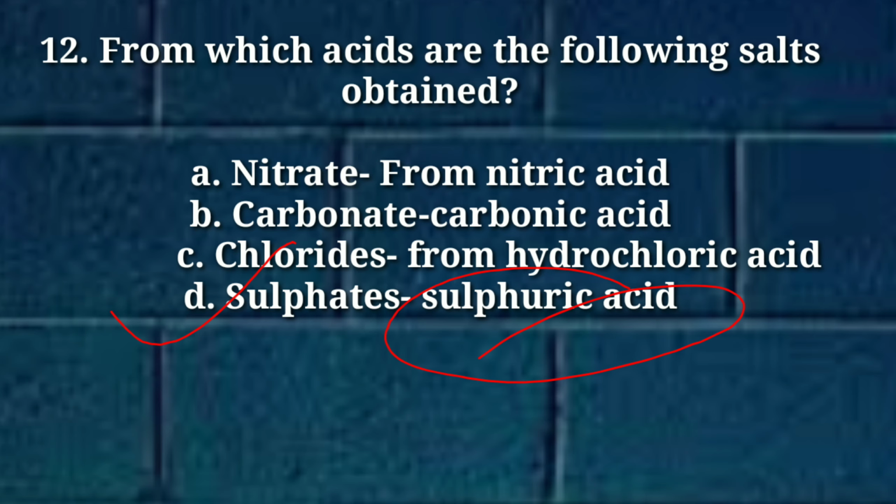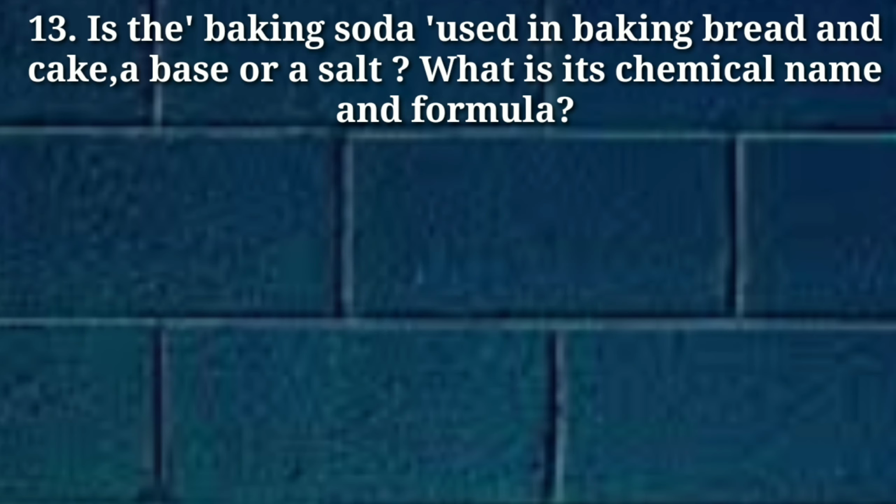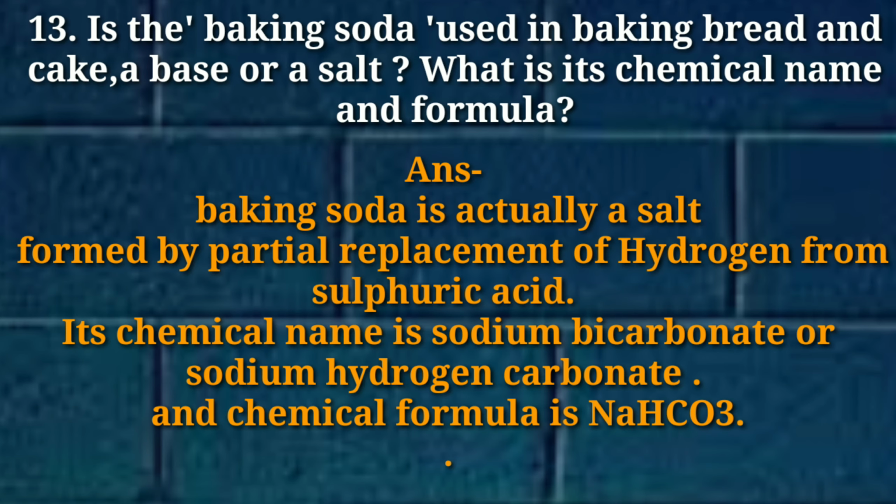The next question: is baking soda, used in baking bread and cake, a base or a salt? We have to identify whether baking soda is a base or a salt, and what its chemical name and formula are. Baking soda is actually a salt because it is formed when one hydrogen atom of the sulfuric acid is replaced.